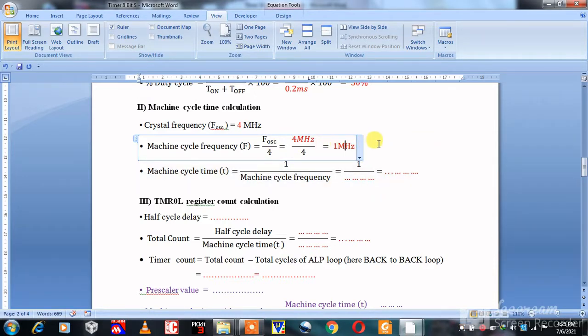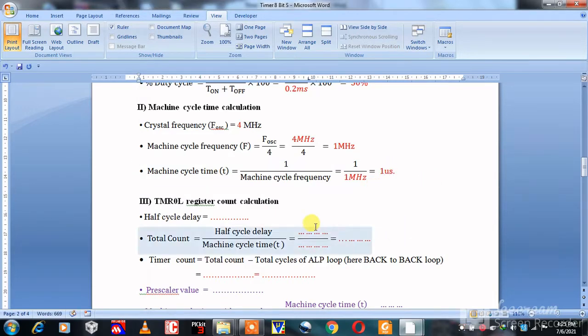Machine cycle frequency is equal to 1 MHz. We know that the machine cycle time is equal to 1 upon machine cycle frequency. 1 upon 1 MHz is equal to 1 microsecond. For execution of a single cycle, we require 1 microsecond when the crystal frequency is 4 MHz.